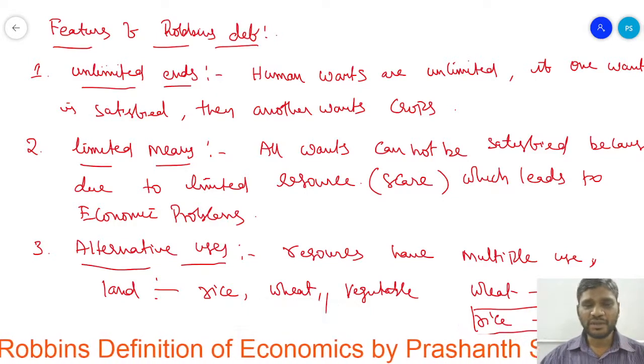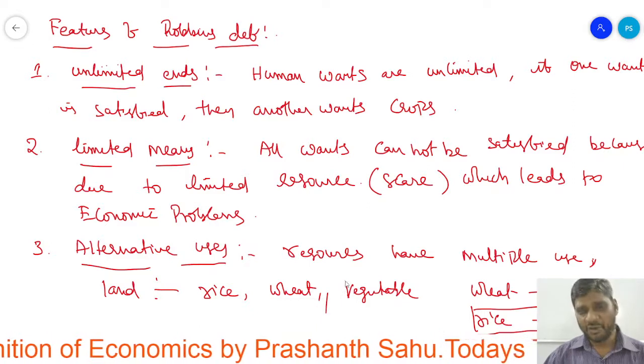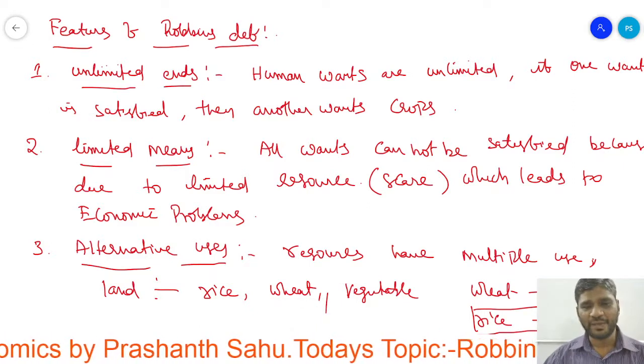This is how alternative uses help clear the economic problem.